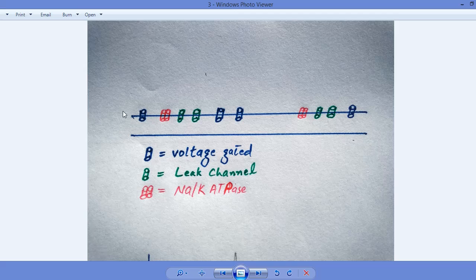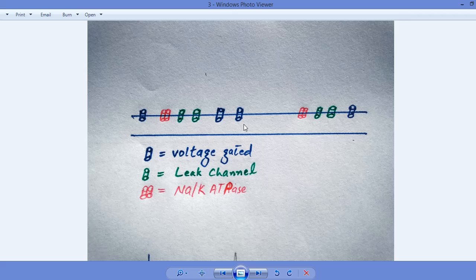It makes the external environment positive and the internal environment negative. When the internal environment becomes negative and the external environment positive, this shows the resting state. During the active state, the internal environment becomes positive and the external environment negative, plus 30 in the active state.